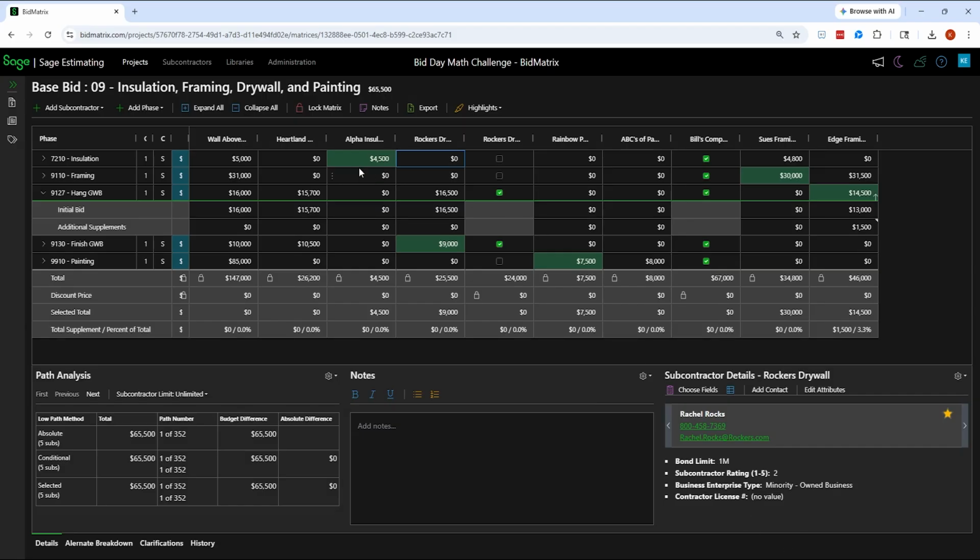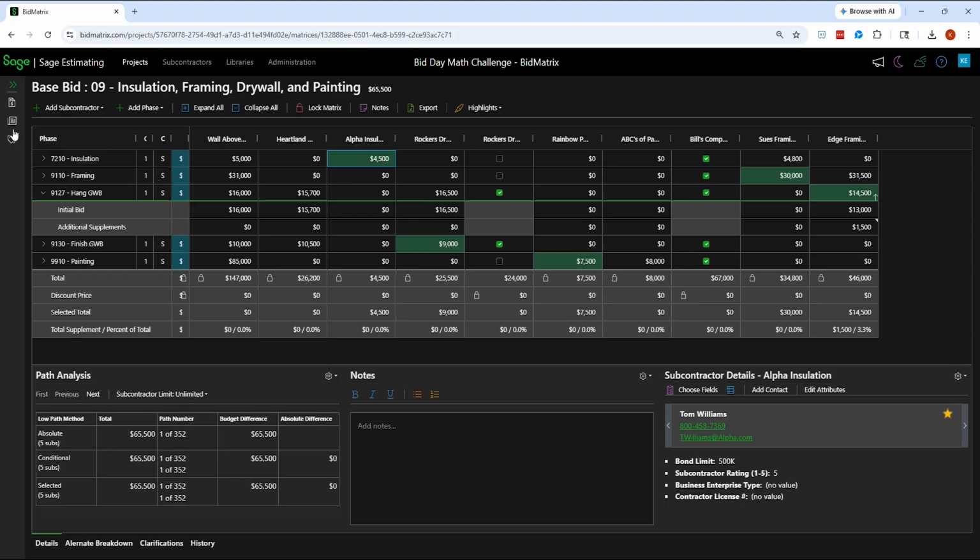So as I'm looking at subs, trying to figure out who to use, these are all things that might be critical. Do we know what their bonding limits are? Have we worked with them before, so that we've got a bid ranking? Because maybe that's another reason I might pick one subcontractor over another, things that aren't necessarily related to the dollar, but related to that company's past history with us. Or have they sent us the bidder's package that has all the information we need to be able to create a contract for them?